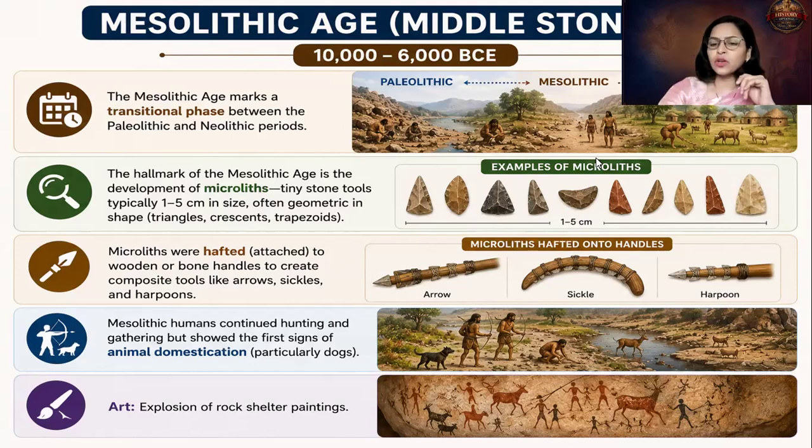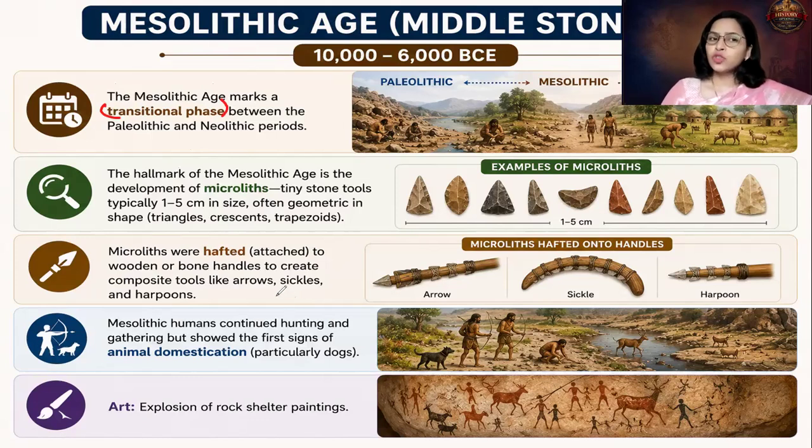When I talk about the Mesolithic age, it is a transitional phase between the Paleolithic age and the Neolithic age. Or you can say that the Mesolithic age connects the Paleolithic age with the Neolithic age. So it is a transitional phase between the Paleolithic age and the Neolithic age.